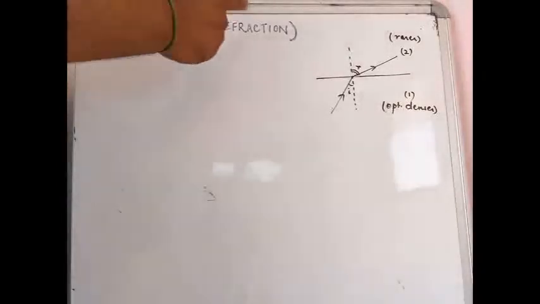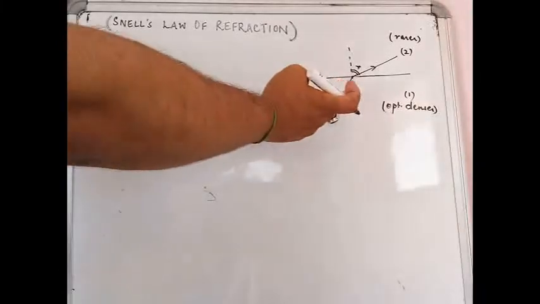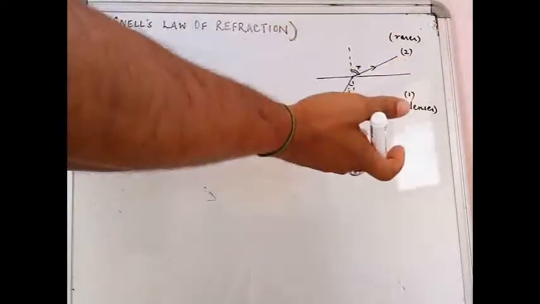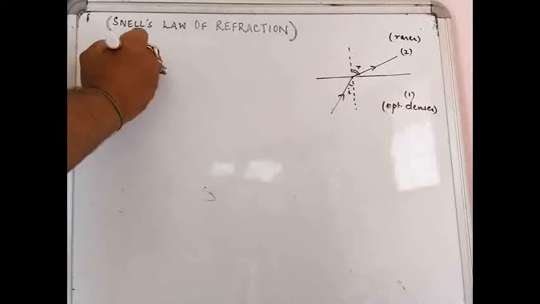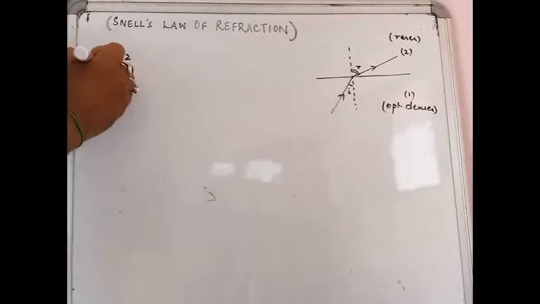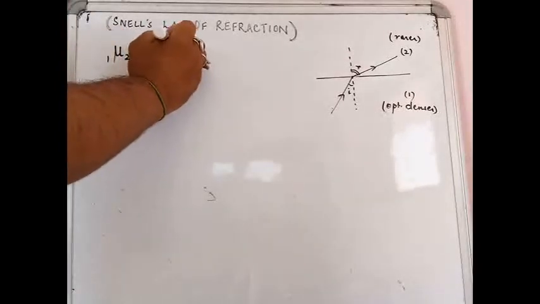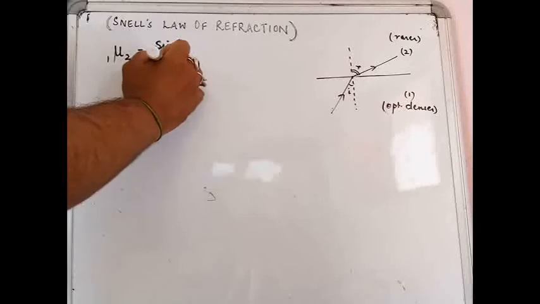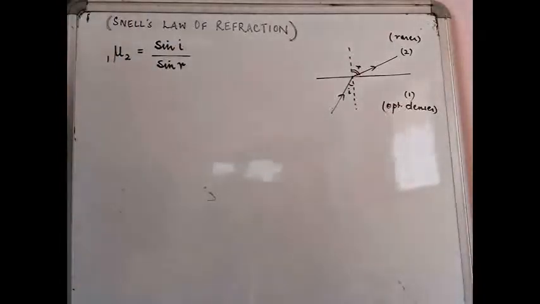Now coming back to the law of refraction, just like you had the law of reflection, angle I is equal to angle R. Similarly over here, obviously angle I and angle R won't be equal because the ray has bended. So the refractive index of medium 2 with respect to medium 1 is given by the ratio of sine of angle of incidence to the sine of angle of refraction.